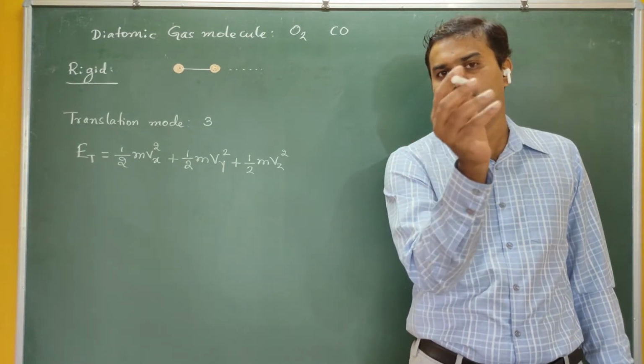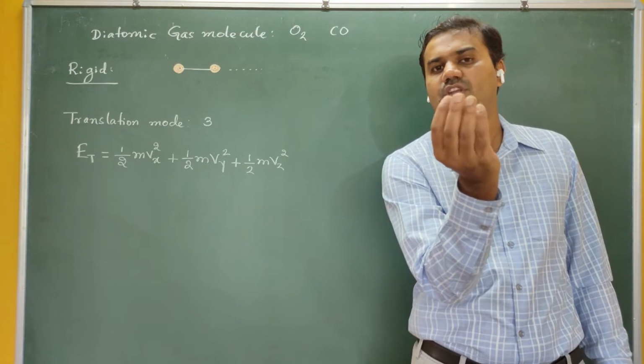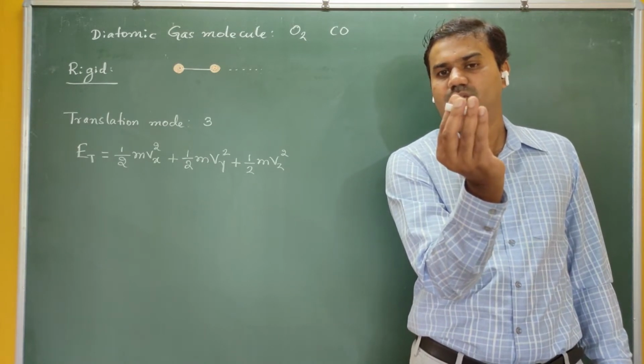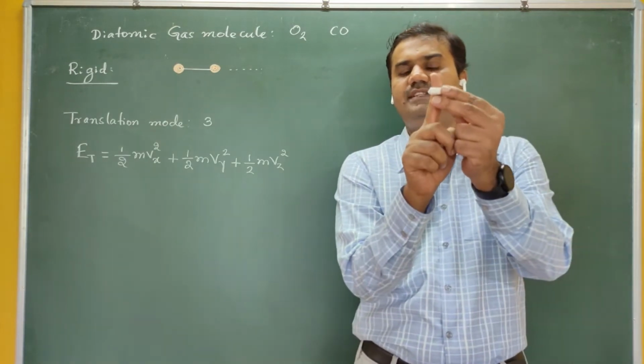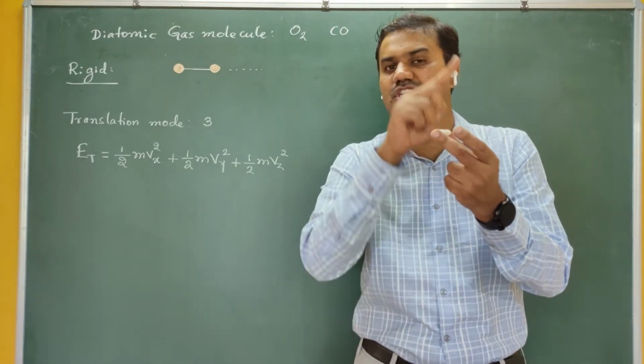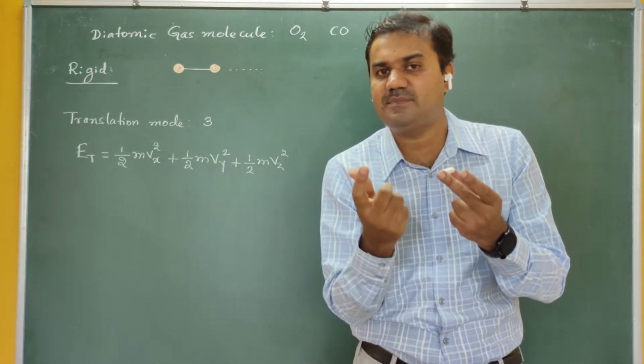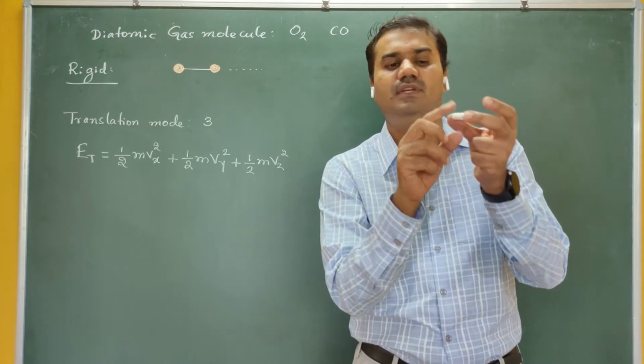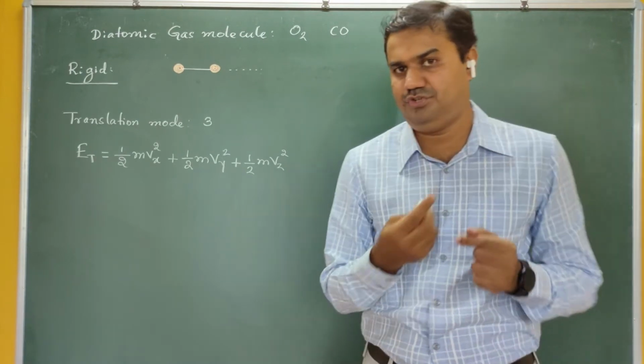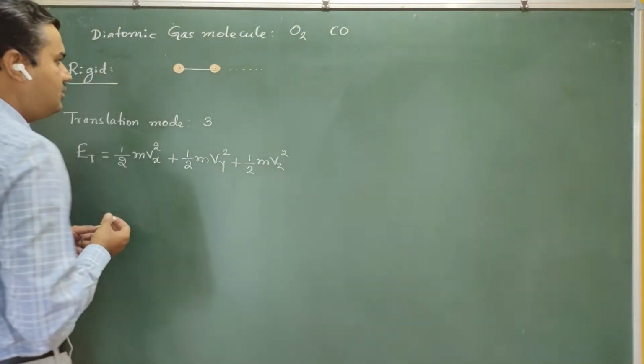Now this is one type of motion. What type of motion is it? It's a rotation motion. Okay, it can rotate here. If it rotates, then its position changes. If the position changes, then we say that motion has taken place. What type of motion is it? Now, this motion is called the rotational motion.